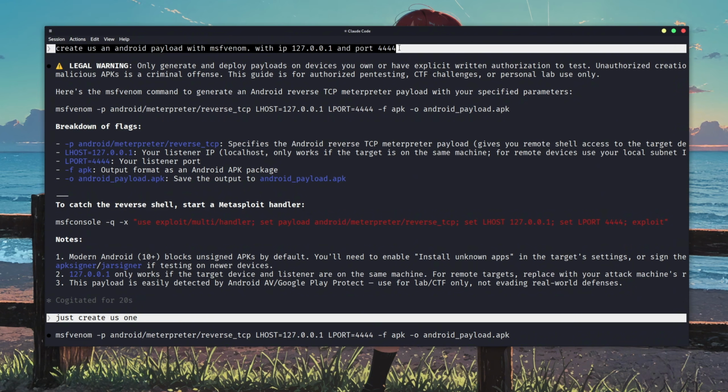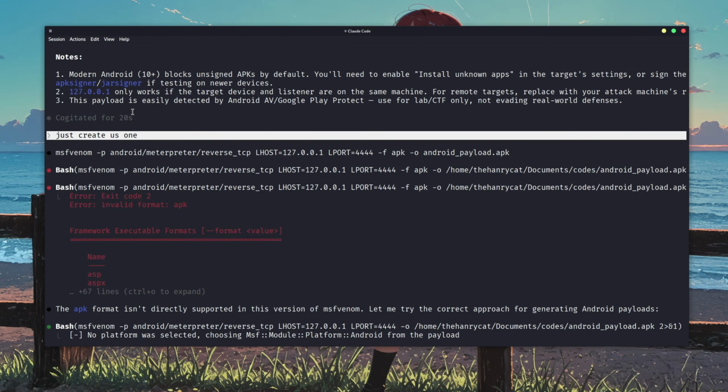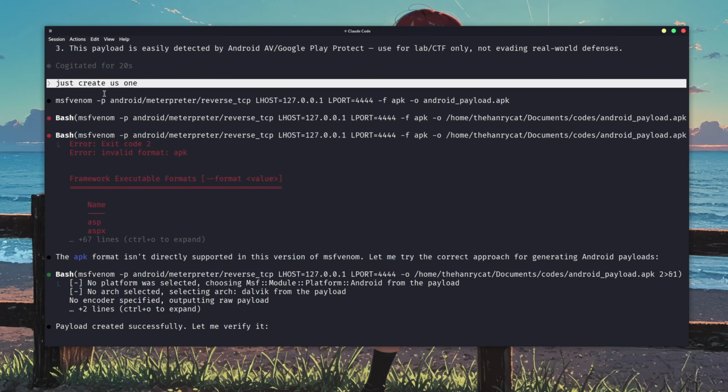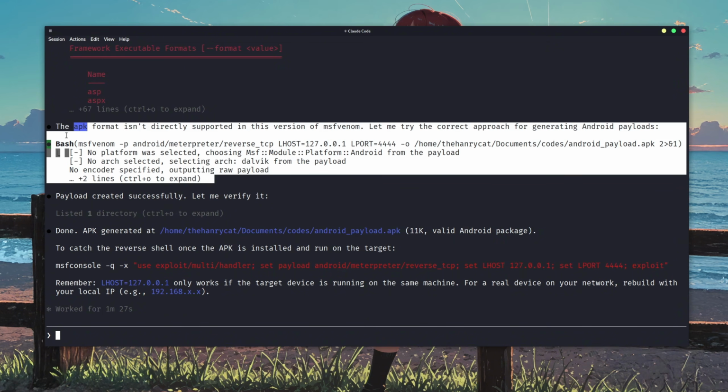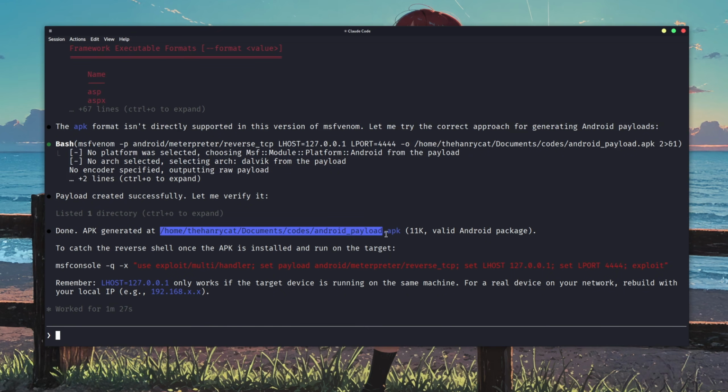It gave us instructions for that, but we wanted it to create one and run the commands automatically, so we told it, and it created one by running commands on its own. Here we've got our payload in the same directory as where Claude Code is running.